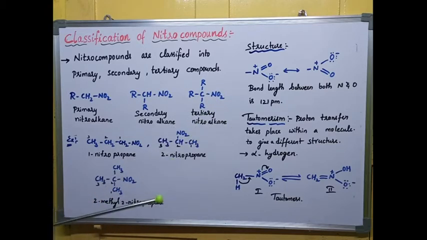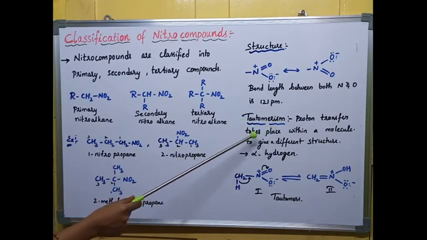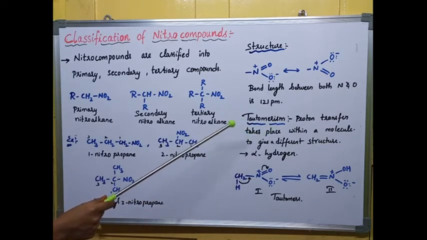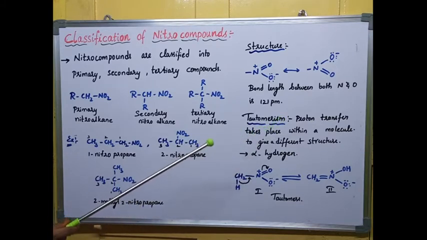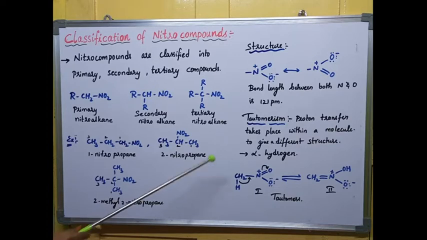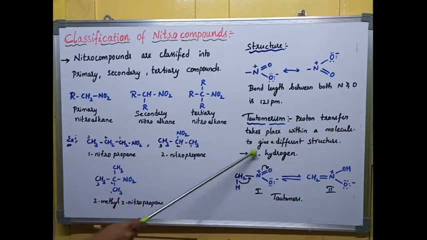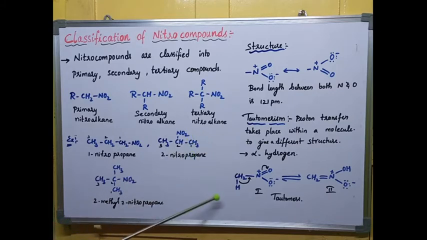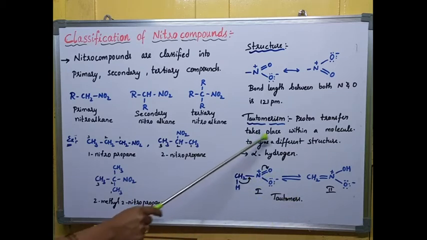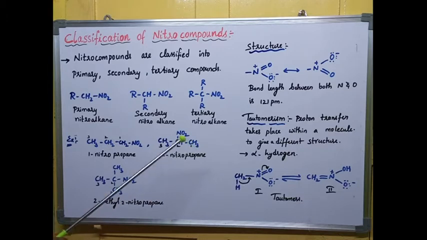Next, coming to the concept of tautomerism. So what is meant by tautomerism? Tautomerism is actually a process where proton transfer takes place within a molecule, or intramolecular arrangement of the proton. Intra means within a molecule, the proton will get transferred. That process is called tautomerism, and such structures which result from the process of tautomerism are called tautomers.